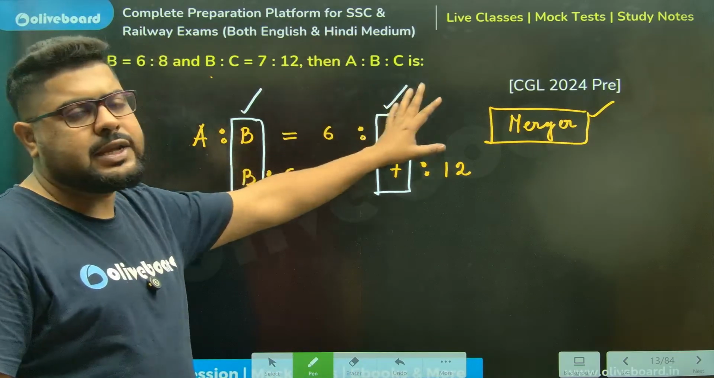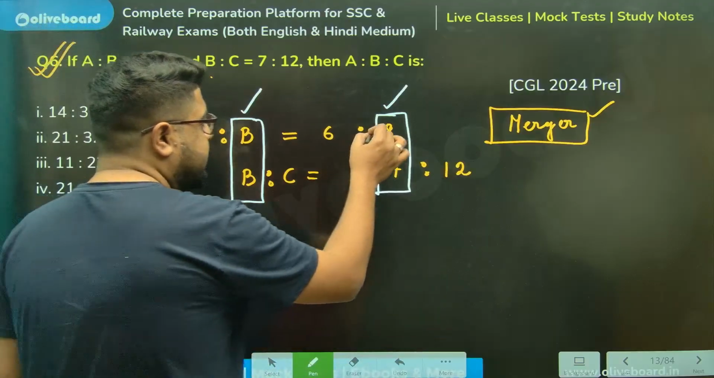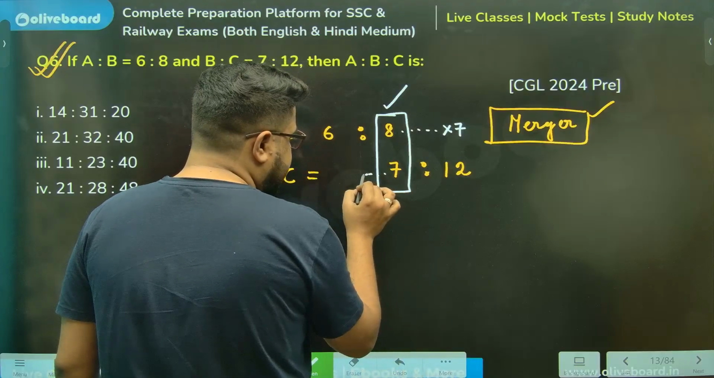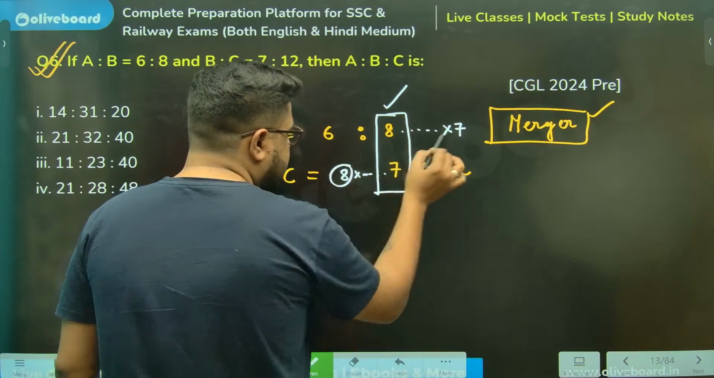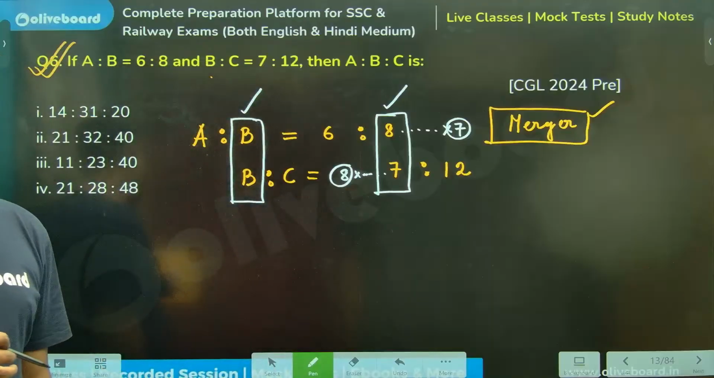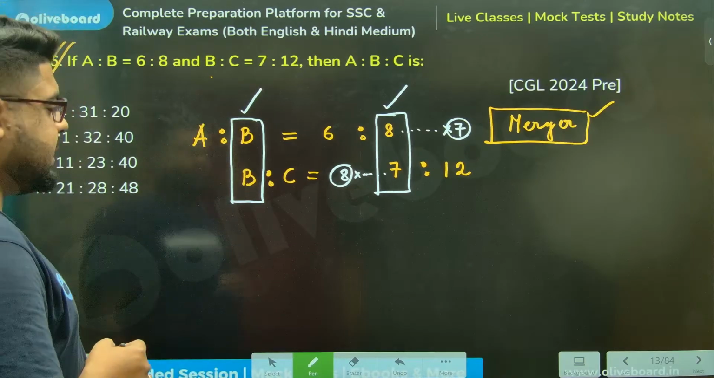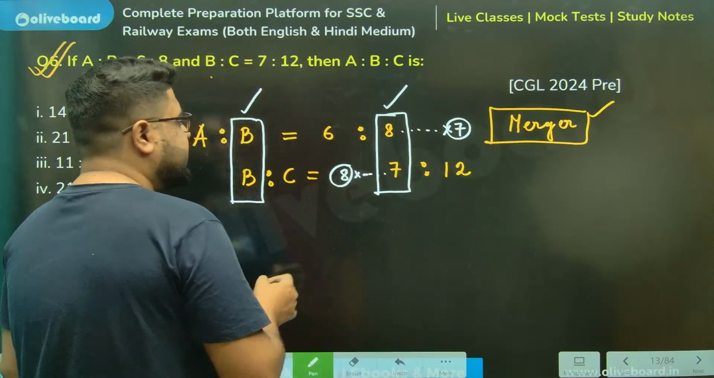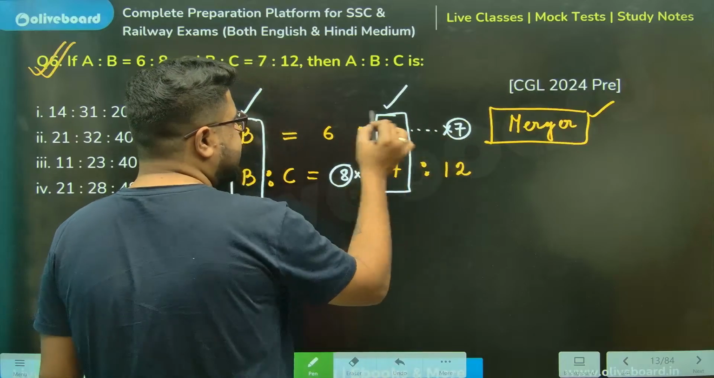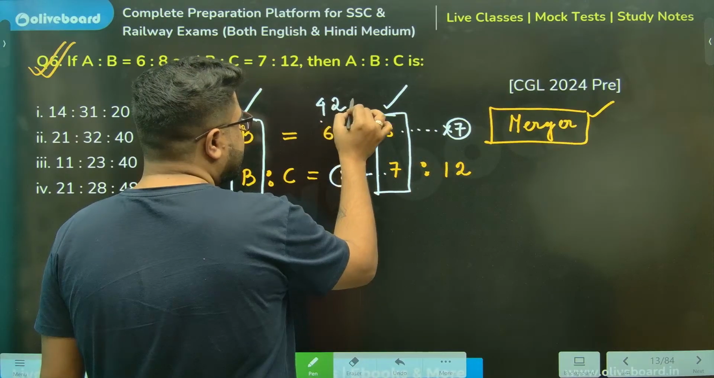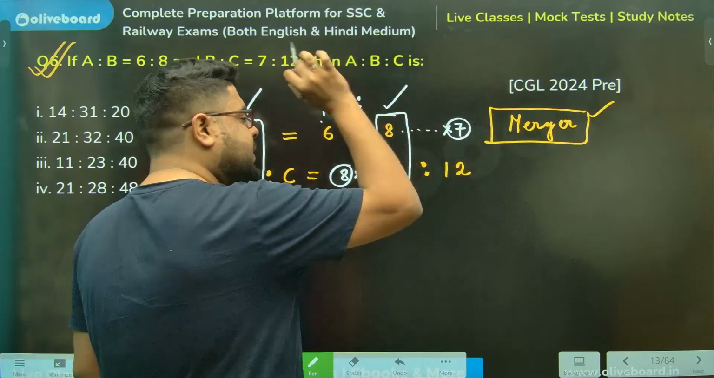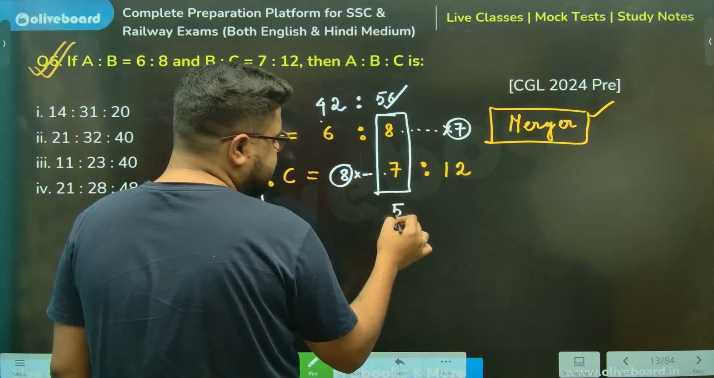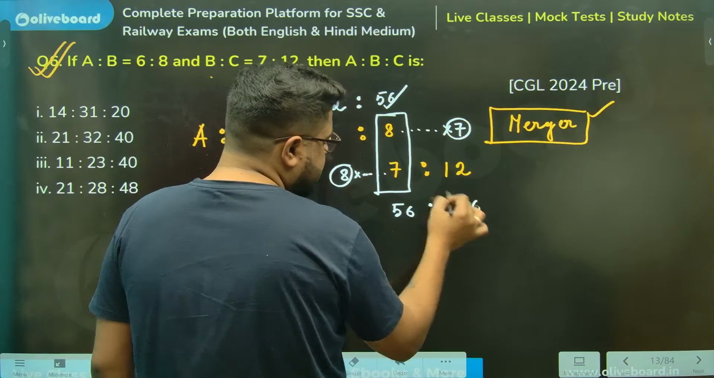So this is the only thing I need to do: make sure they are the same. How can I do this? I can multiply this by 7 and I can multiply this by 8. Can I do this? Yes, you can simplify, but I'm not doing it, because simplification you must do at the end. So 6 sevens are 42, 7 eights are 56, and this is 7 eights are 56 and 8 twelves are 96.